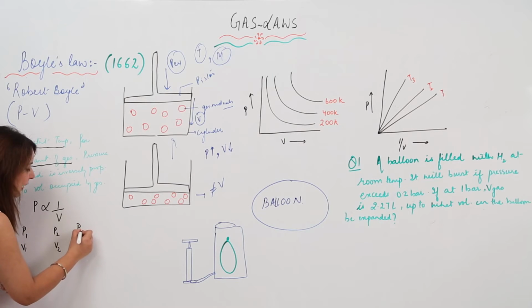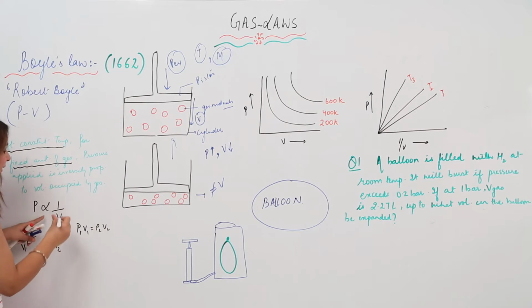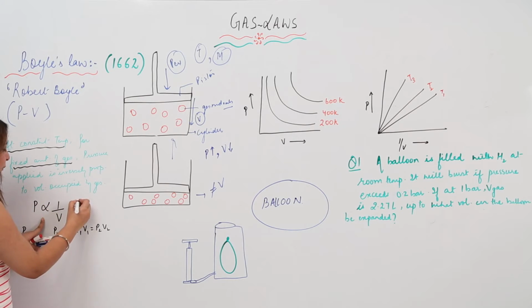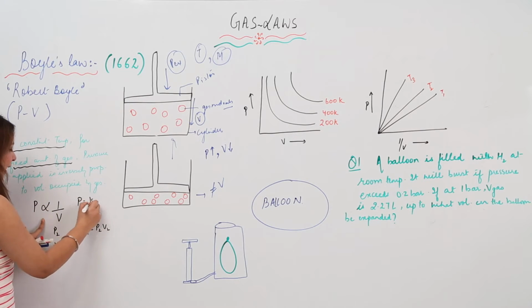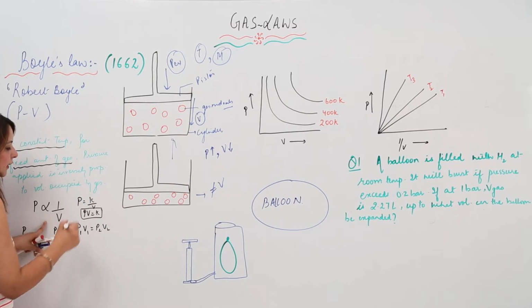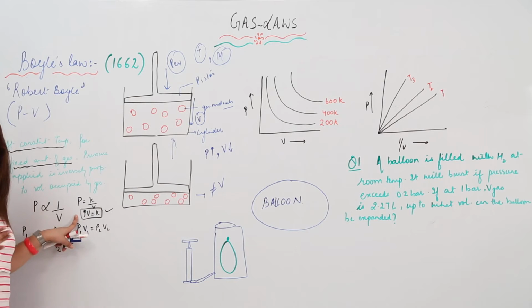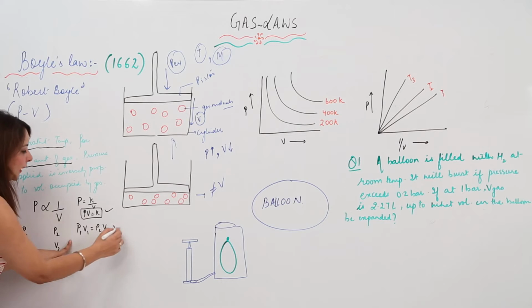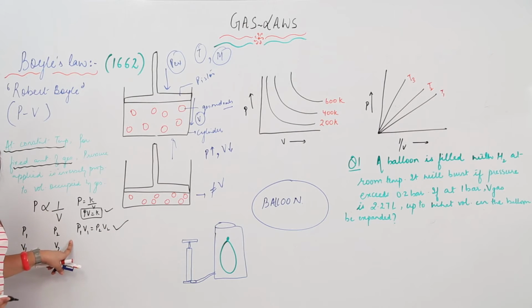So in this case our relation becomes P1 V1 is equal to P2 V2. The reason is that when we solve this mathematical expression, we remove the proportionality sign and put an equals sign, and we see that PV is equal to a constant. So if you have a gas initially at pressure P1 and V1 and you change it to P2 and V2, it becomes P1 V1 equals P2 V2. So this is Boyle's law.